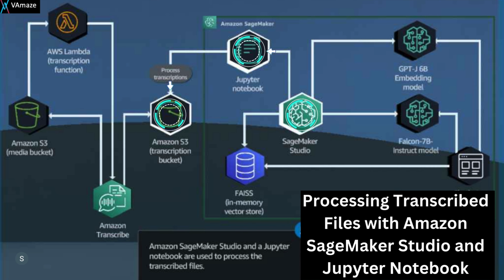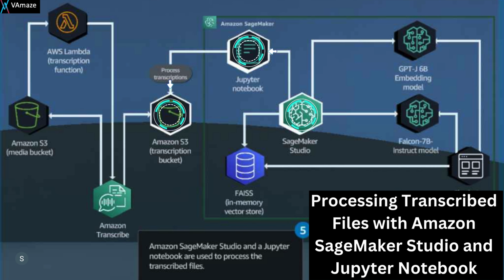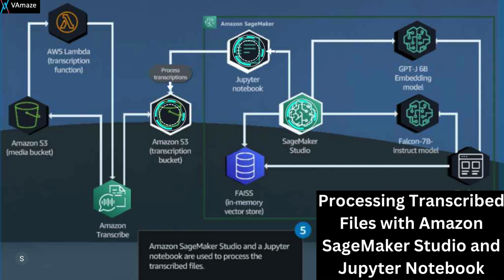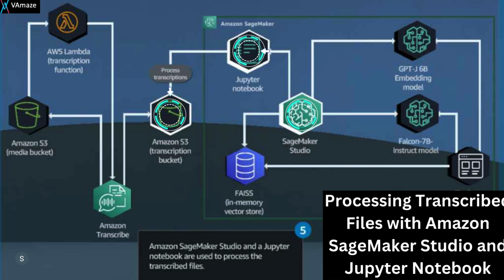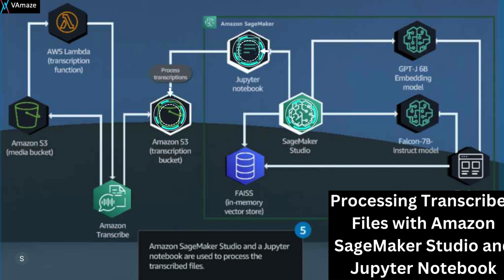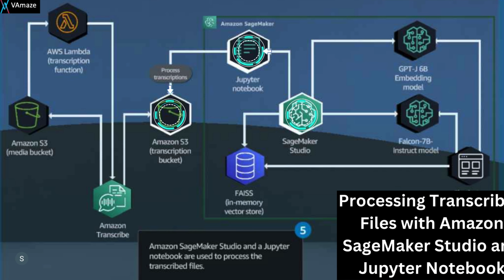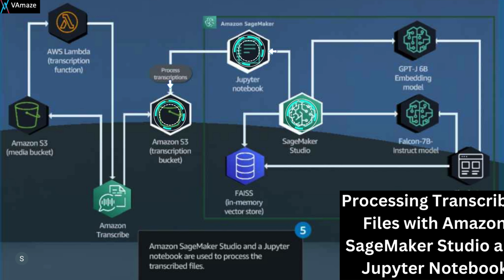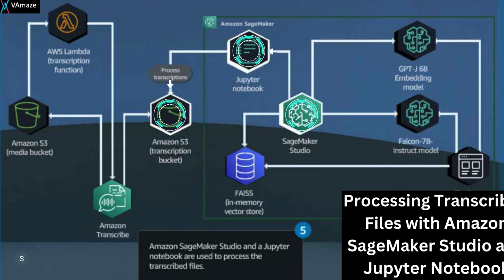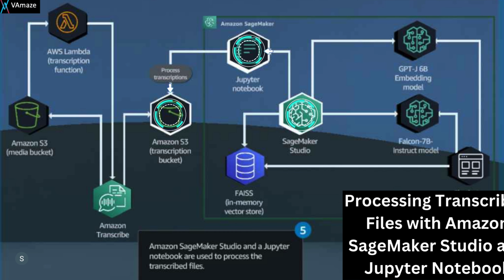SageMaker Studio provides a comprehensive development environment, while Jupyter Notebook offers a flexible and interactive interface for data analysis and experimentation. By leveraging these tools, developers can effectively process the transcription, extract relevant information, and build a robust knowledge base that enables the chatbot to provide accurate and informative responses.